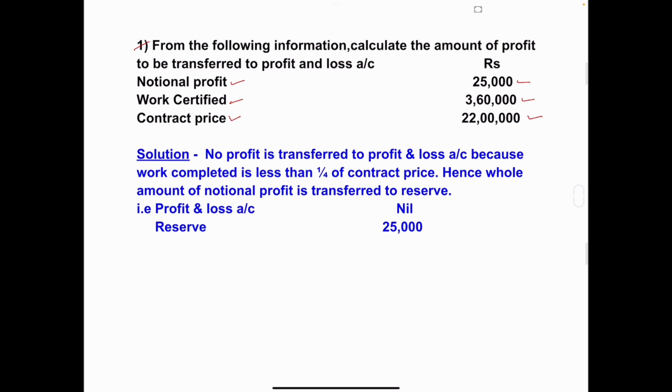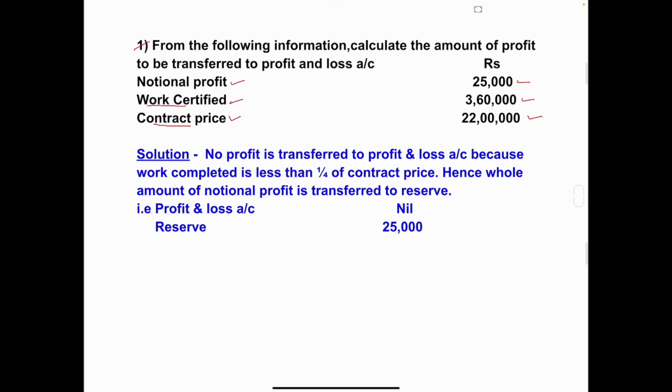In my last video also I have told you that while calculating the amount of profit to be transferred to profit and loss account, we have to concentrate on two aspects. One is work certified and another is contract price. These two aspects are very important. Before solving the problem, we'll just recall the conditions.